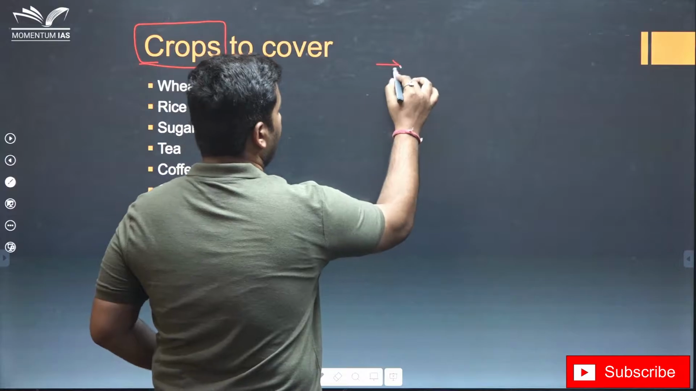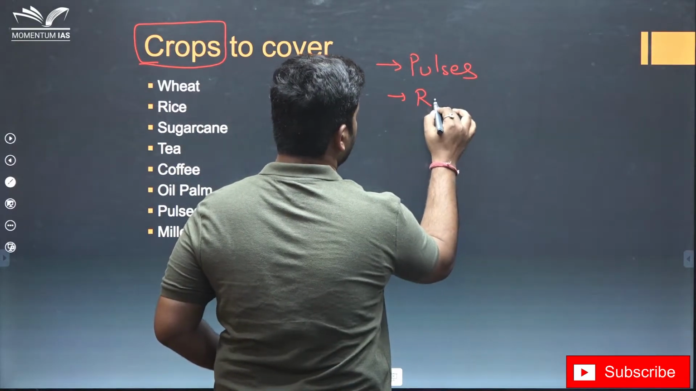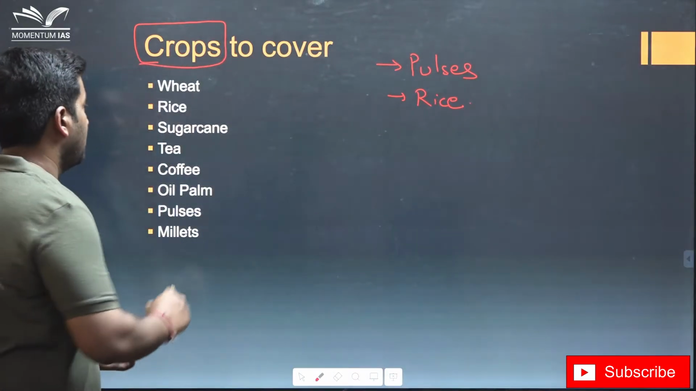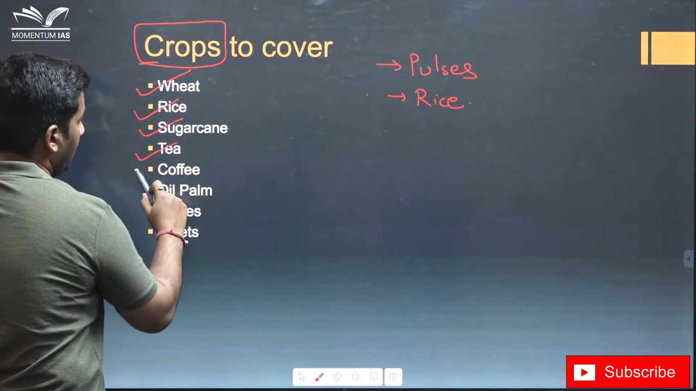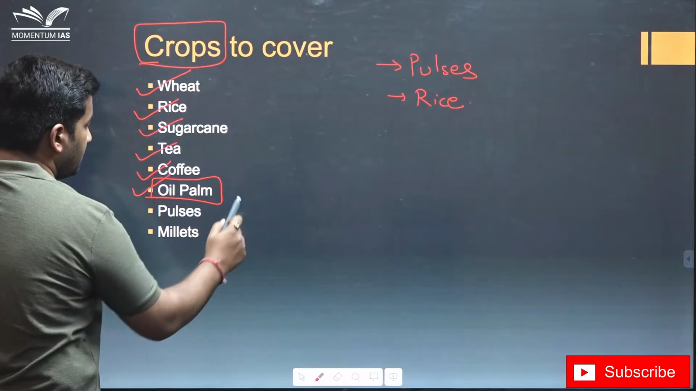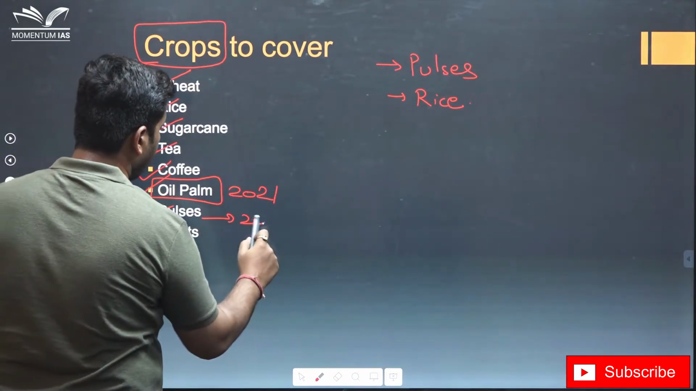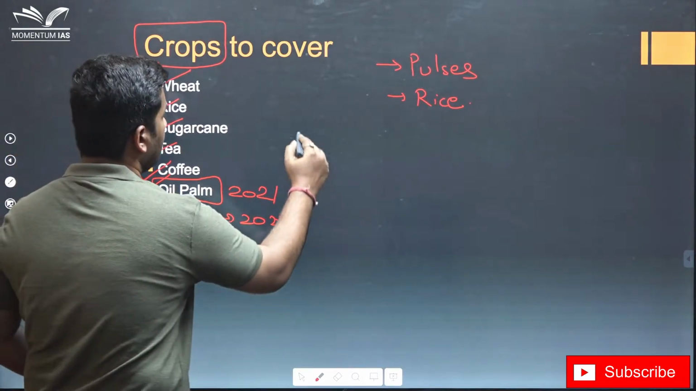We have seen that recently the question on pulses was asked, the rice was asked. So you need to cover some or the other crops such as wheat, rice, sugarcane, tea, coffee. Oil palm was very much in news and the question was also asked in 2021. Pulses we have seen, millets.